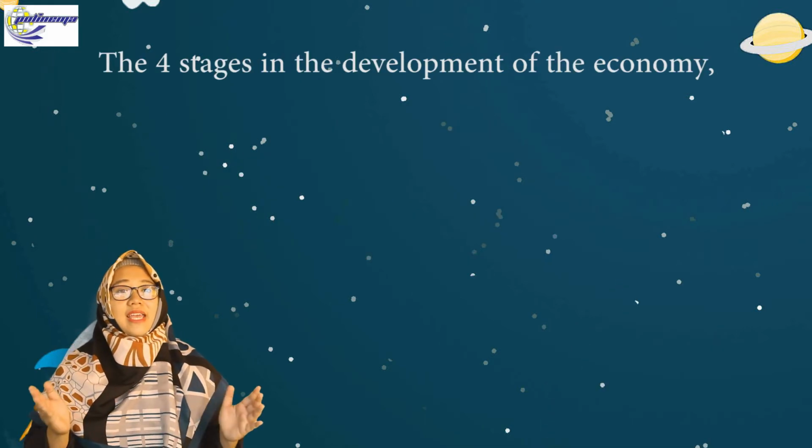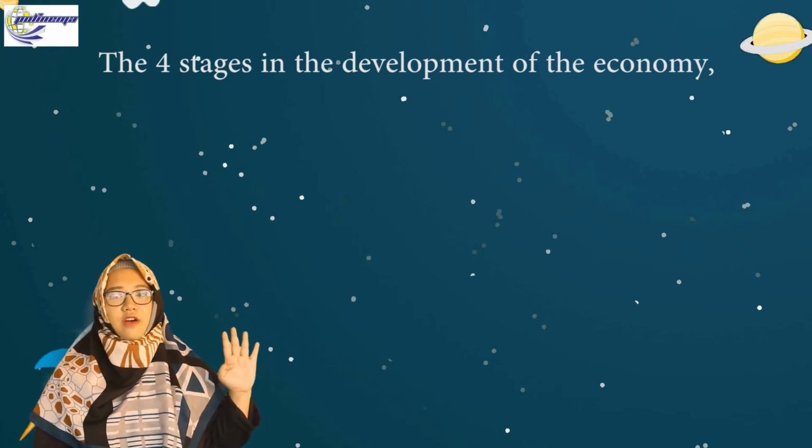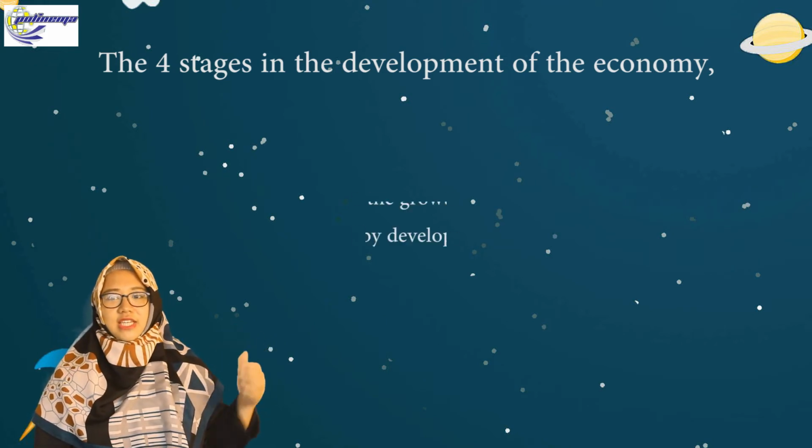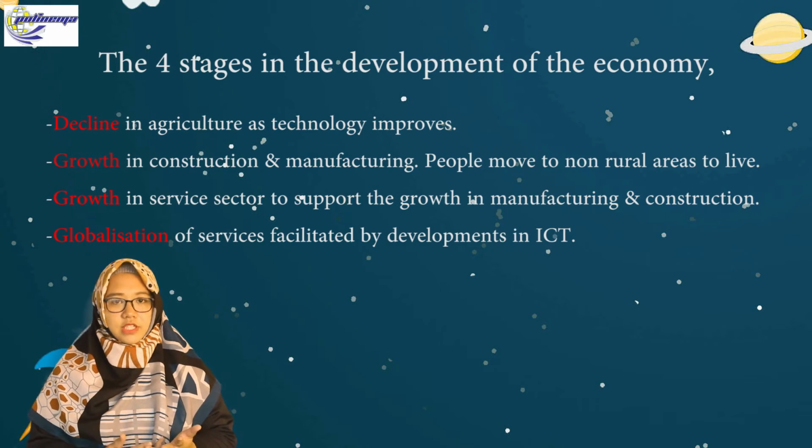Okay, that's why in economics we have four stages of the development of the economy. The first stage is decline, then growth, and globalization.